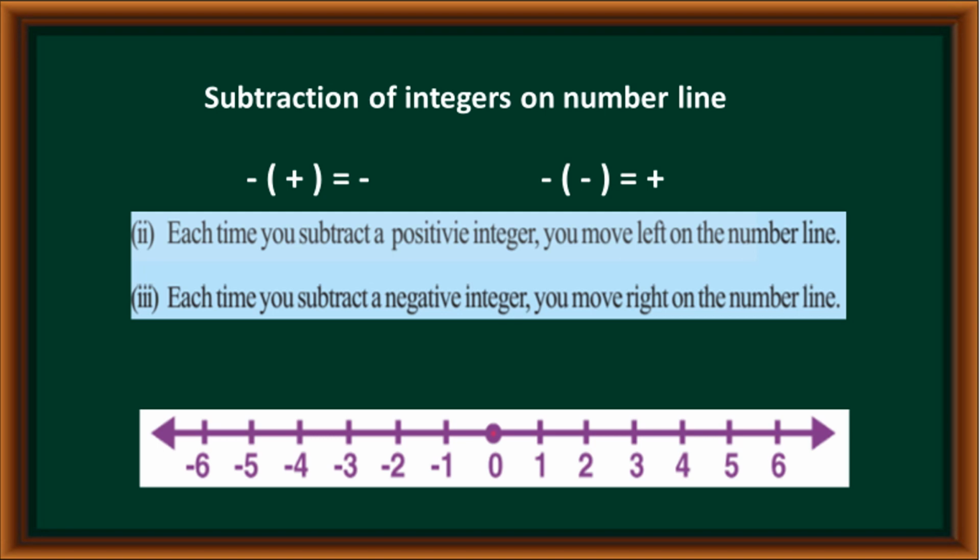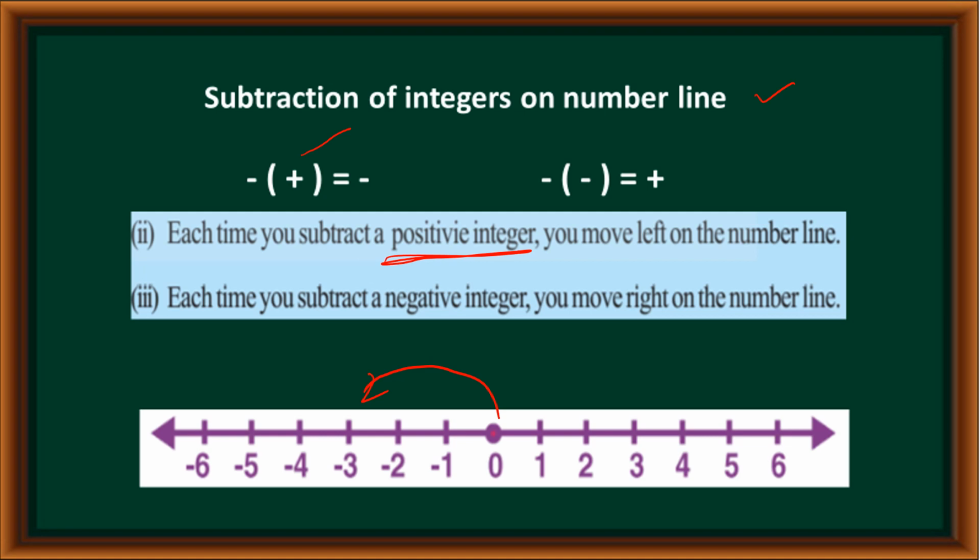Next, subtraction of integers on the number line. Already we know that in addition, when we add a positive integer, we move right on the number line, right? So here, when we subtract a positive integer, we move left on the number line, opposite to that one. Because minus of plus equals minus, it becomes negative. That's why when we subtract a positive integer, we move left on the number line.